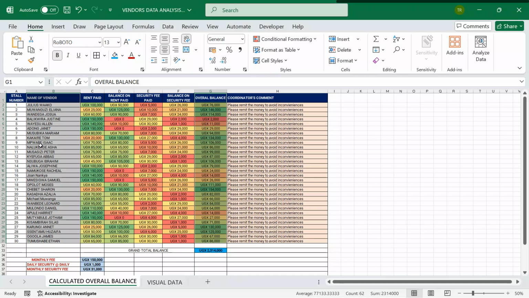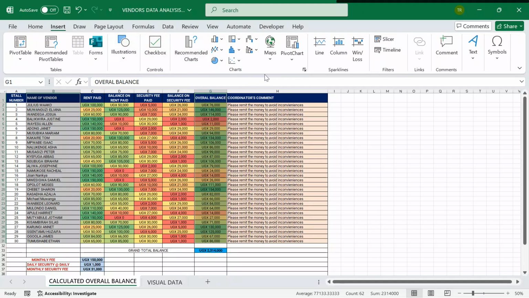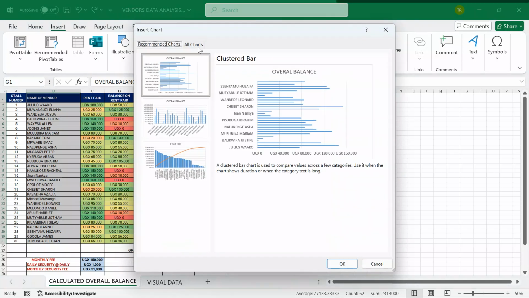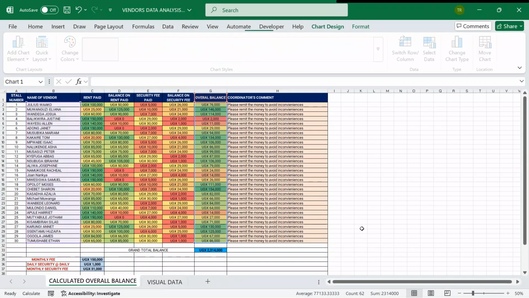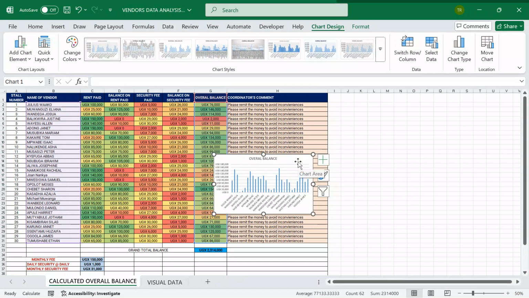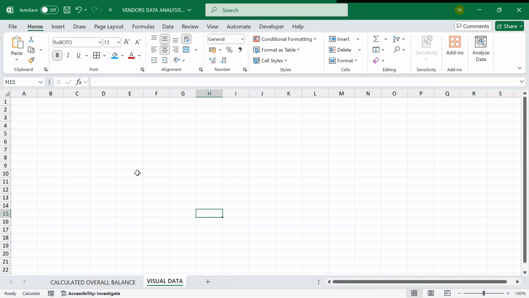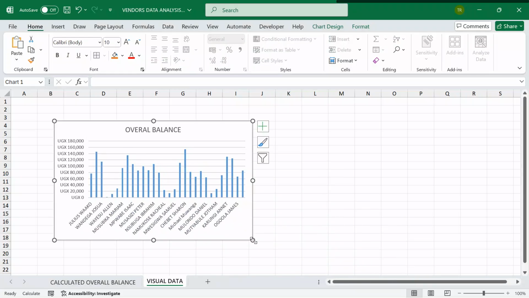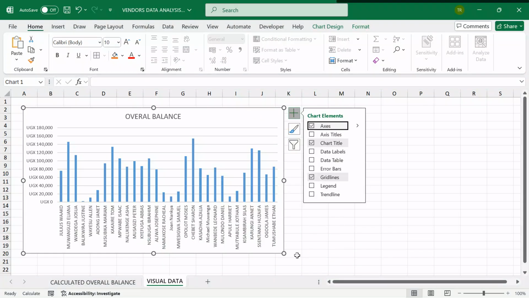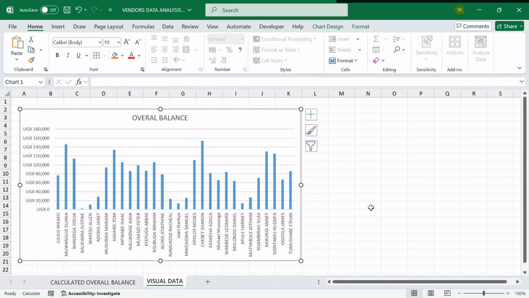So I highlight vendor name, I move to overall balance, I press Control on my keyboard, I highlight. After that, I go to Insert, ribbon launcher, go to All Charts. I'm going to take a column chart, I click OK. When I click OK, I have my chart here. Allow me, Control X, cut it. I then move it to this blank worksheet that I had just created. Allow me to increase the size for visibility. Yes, here is our chart.